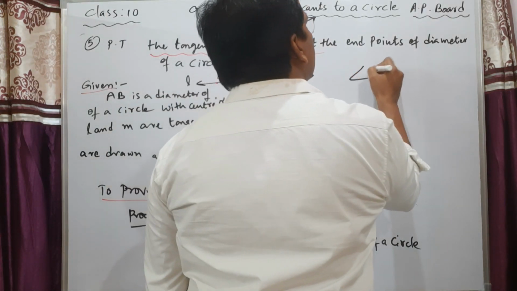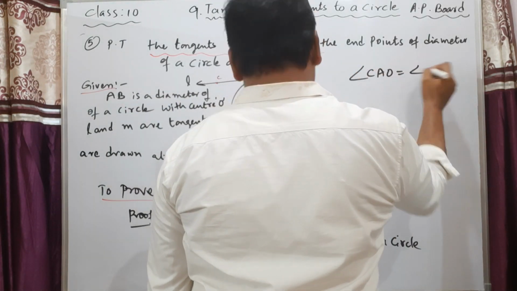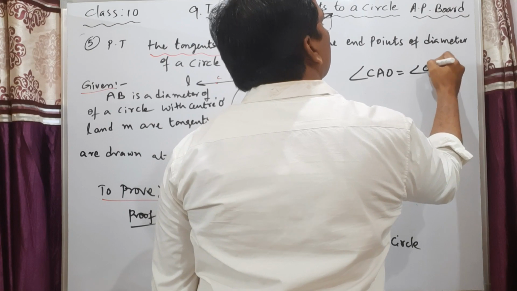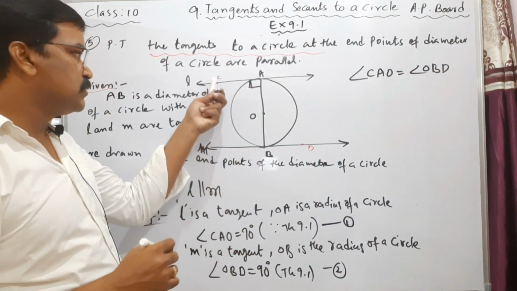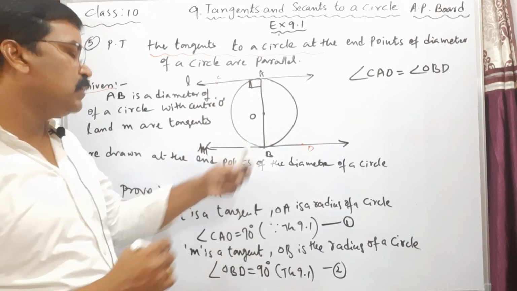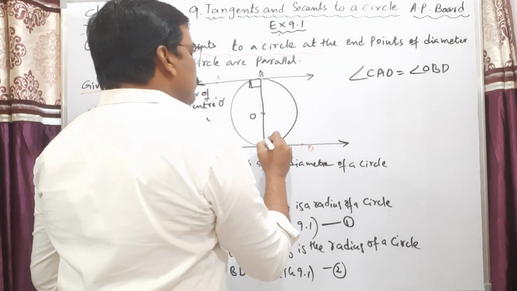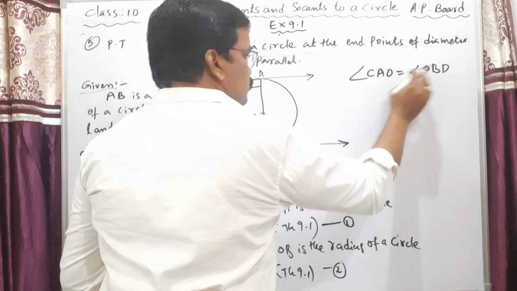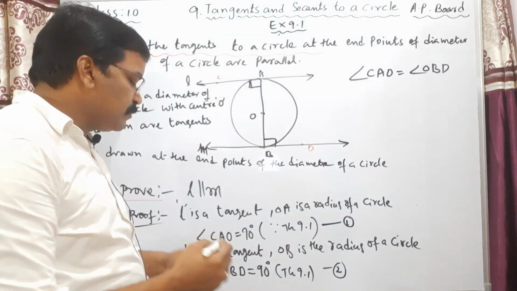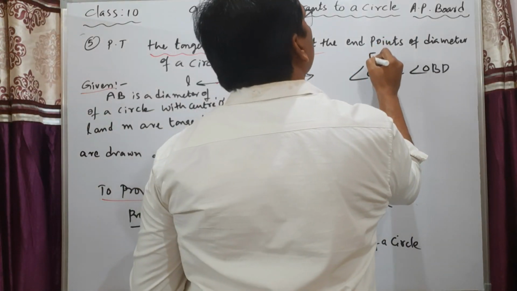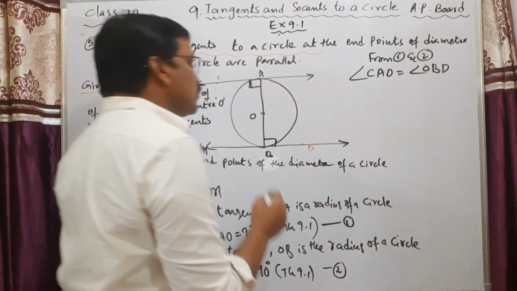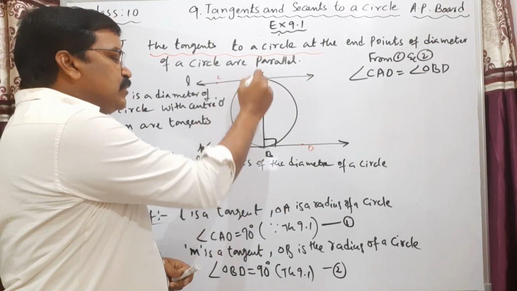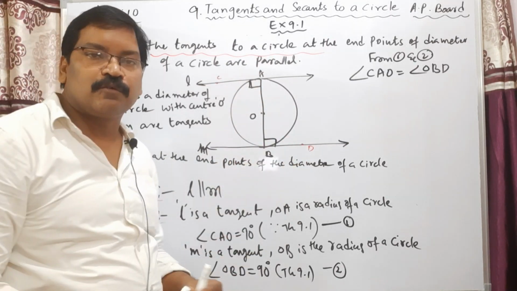Then we can write angle CAO is equal to angle OBD, from equations 1 and 2. See my dear students, if you observe here, angle CAO and angle OBD are equal.